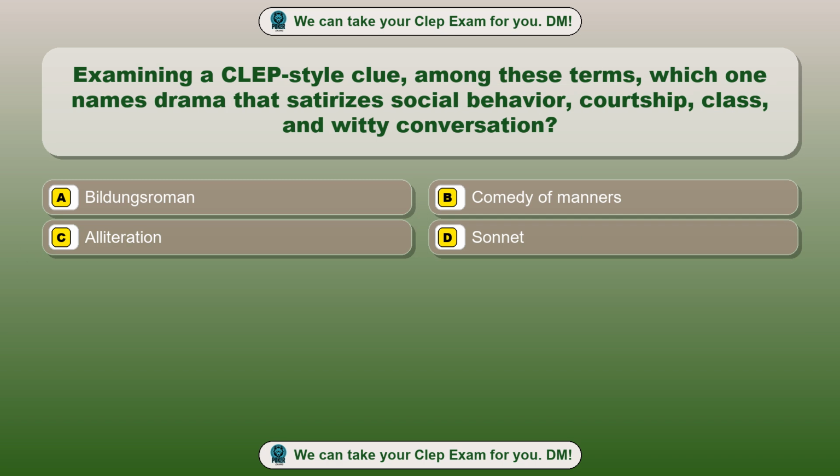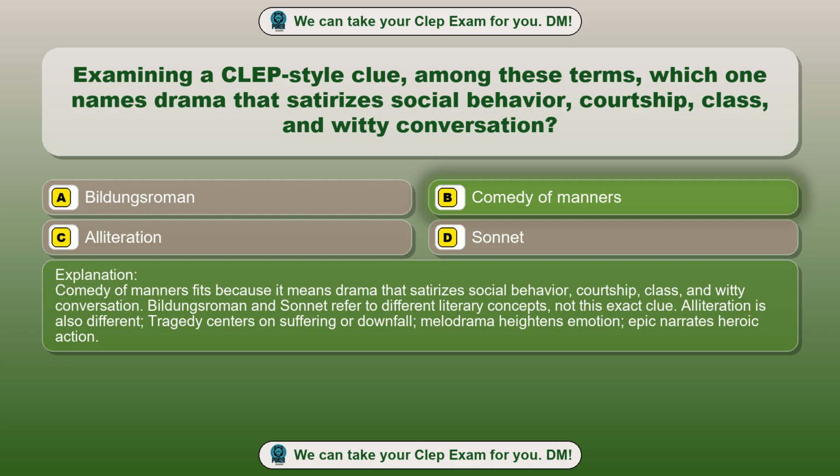Question 46. Examining a CLEP-style clue among these terms, which one names drama that satirizes social behavior, courtship, class and witty conversation? Option A, Bildungsroman. Option B, comedy of manners. Option C, alliteration. Option D, sonnet. The correct answer is option B, comedy of manners. Comedy of manners fits because it means drama that satirizes social behavior, courtship, class and witty conversation. Bildungsroman and sonnet refer to different literary concepts, not this exact clue. Alliteration is also different. Tragedy centers on suffering or downfall, melodrama heightens emotion, epic narrates heroic action.